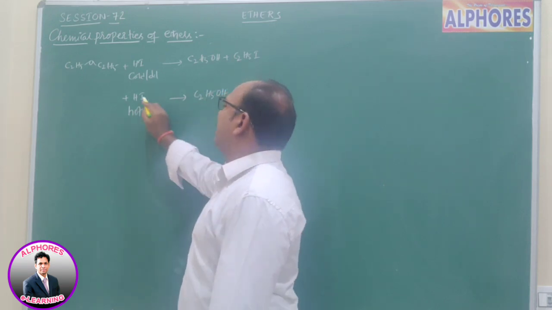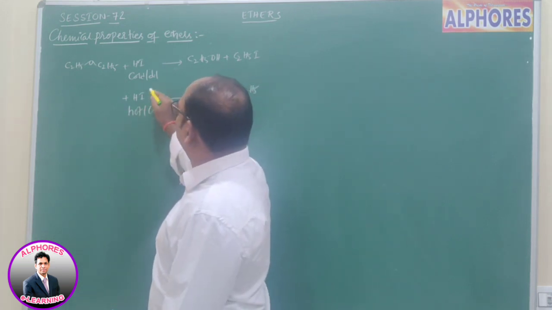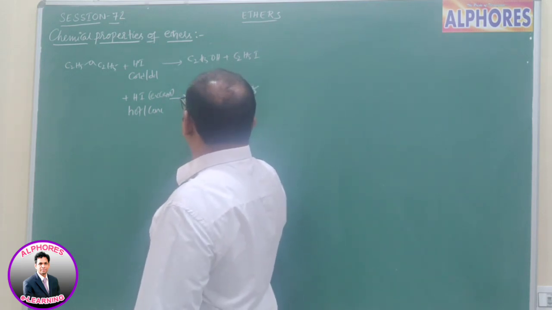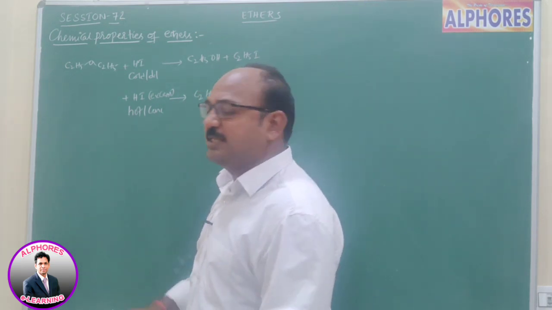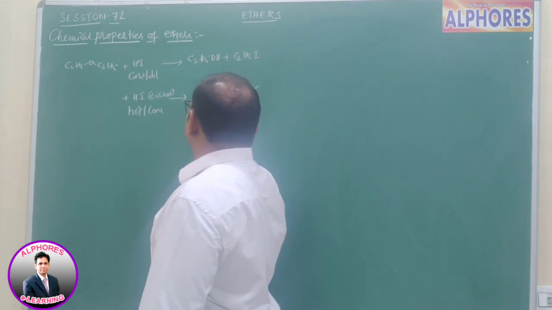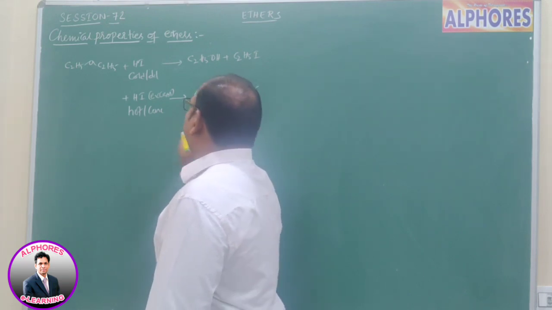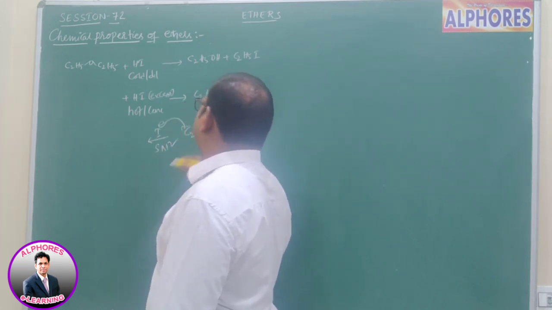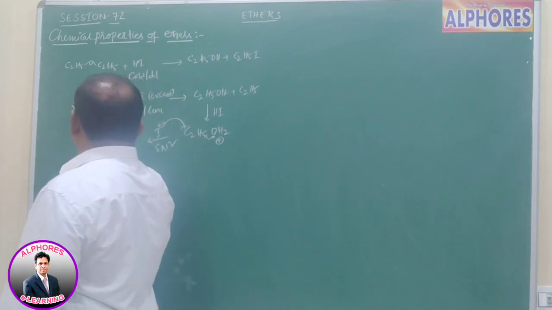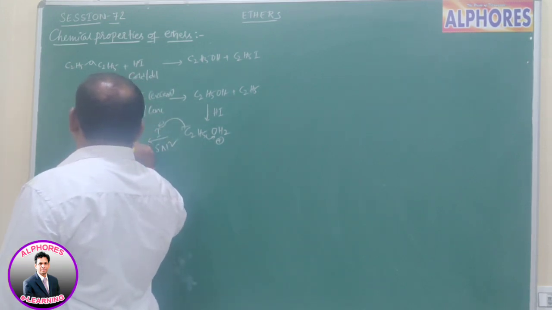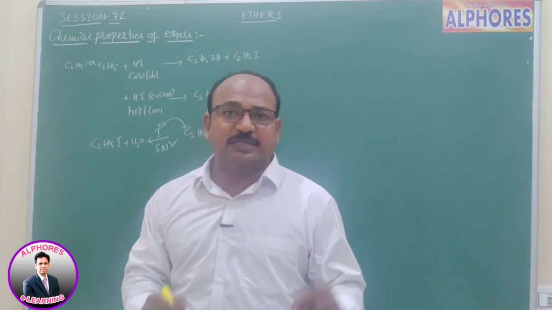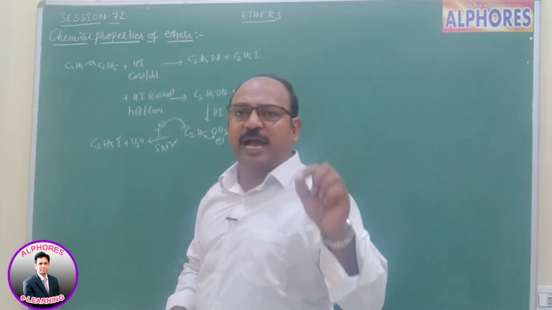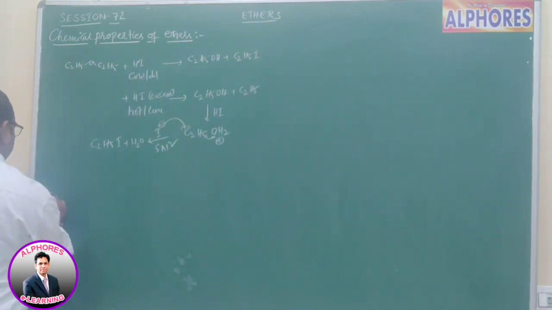But because we are using hot concentrated HI, and moreover in excess, this ethyl alcohol reacts further with HI. This OH group protonates to C2H5OH2+, and upon this, attack of I minus, again an SN2 reaction, gives C2H5I plus H2O. That means with hot concentrated HI, we are getting only alkyl halide. Let us see one more reaction.